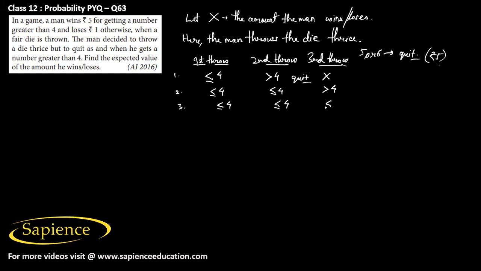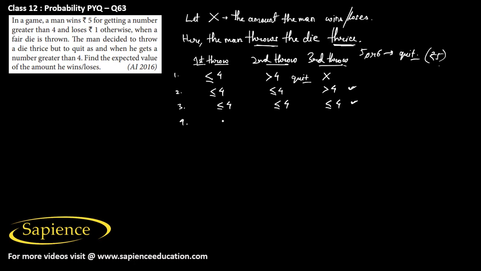And in the third throw also, he will get less than or equal to 4. So more than 3 throws, he will not play. So here also, he has to automatically quit. Since why? More than 3 throws, he will not play actually. The man throws the die thrice only. So more than 3 throws, he can't play.